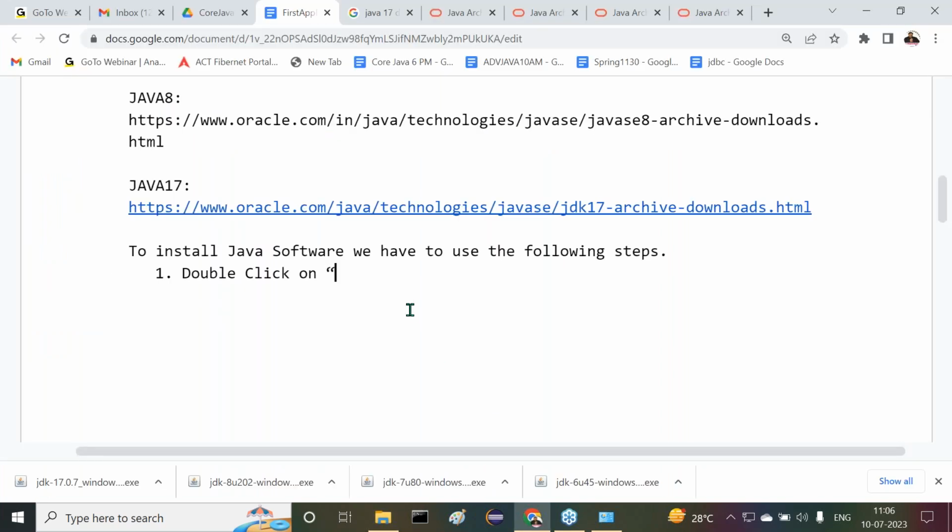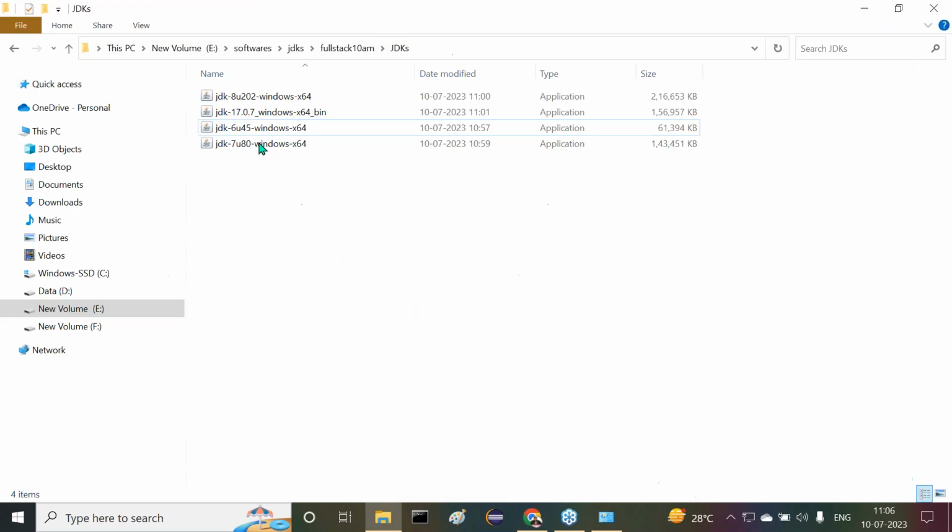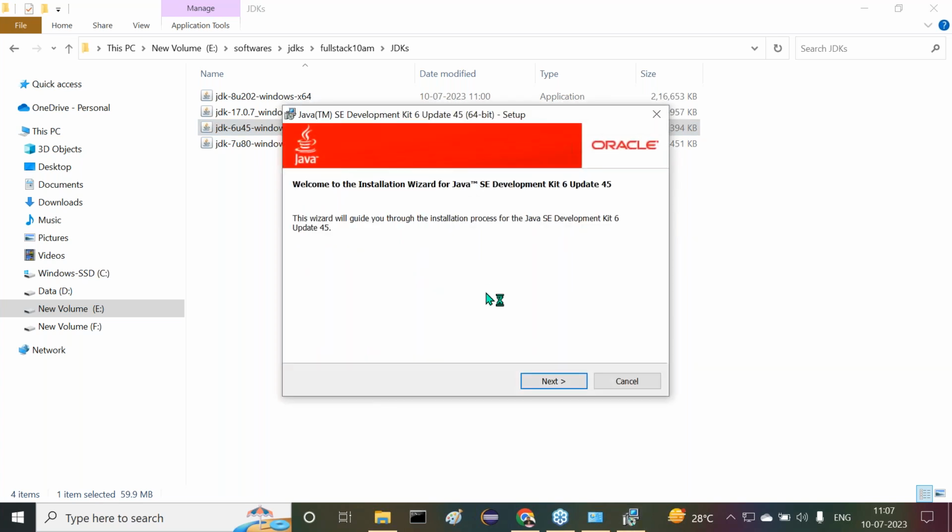Right, sir. Double click on this file, which you downloaded from internet. 1.6 version installation I'm showing to you. Now try to understand it. Point number 2. Let me double click on it. 1.6 I'm trying to download. Double click on it. When I double click on it, then what next one here we have to do there? Click on next button.